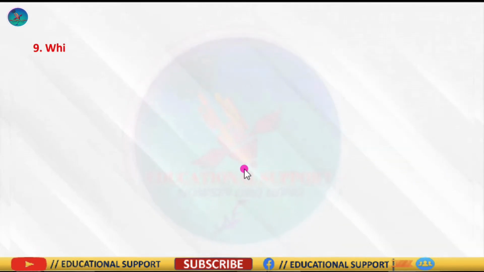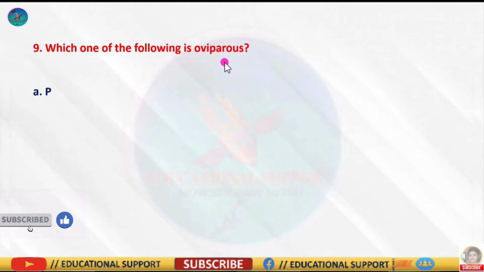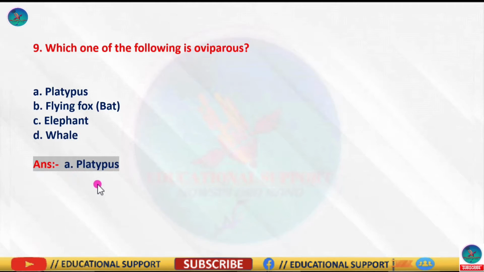Question number 9 is, which one of the following is oviparous? And the options are platypus, flying fox, elephants, and the last one is the whale. And the correct answer is option A, because platypus is a primitive mammal which shows many characters of their reptilian descent, such as oviparity.